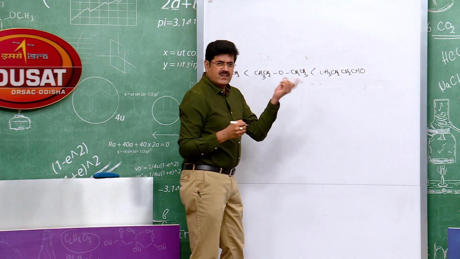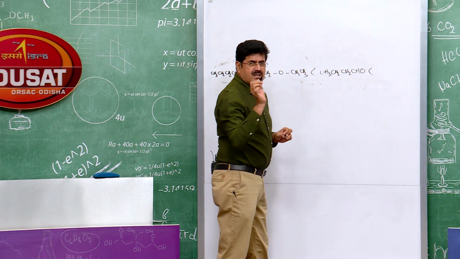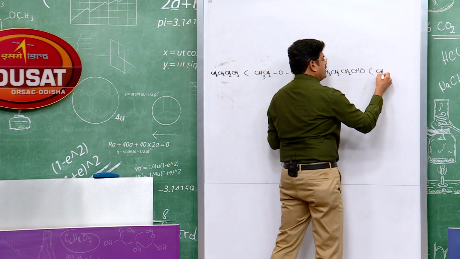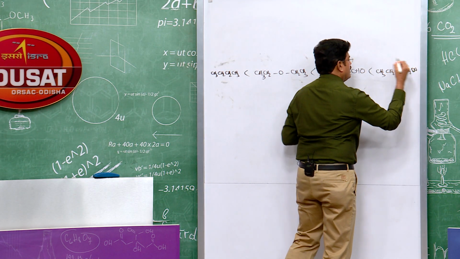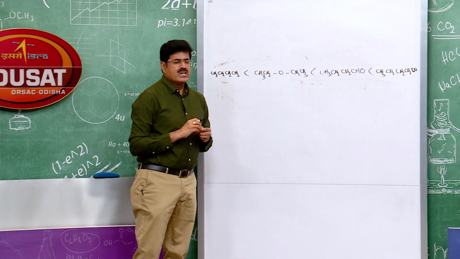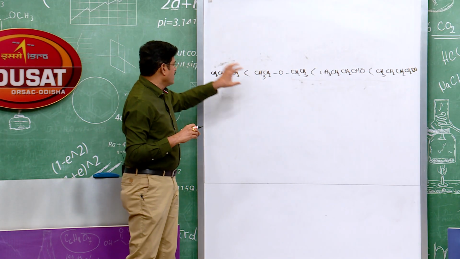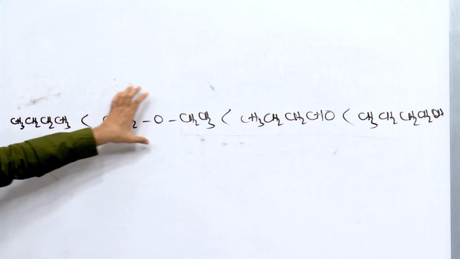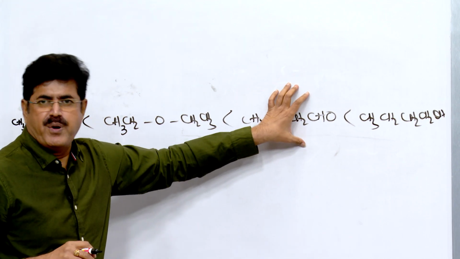Then it is lesser than the alcohol butanol, CH3CH2CH2CH2OH, this one. This is the increasing order of boiling point. That alcohol has the highest boiling point because of intermolecular hydrogen bonding and van der Waals forces of attraction. The other has a very low boiling point, and this is dipole attraction.